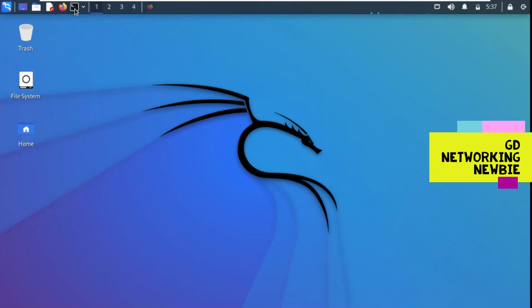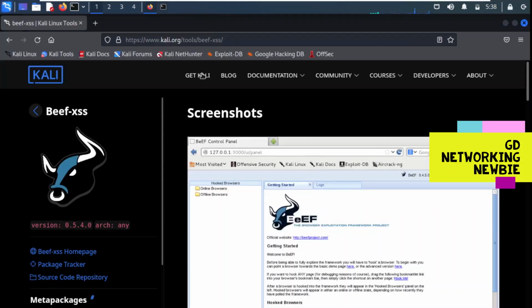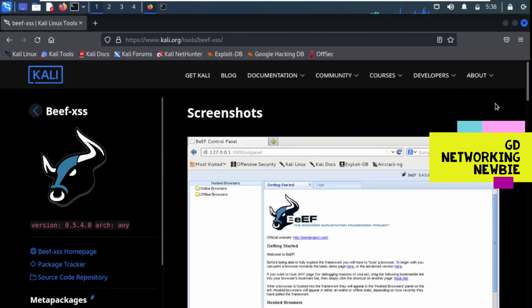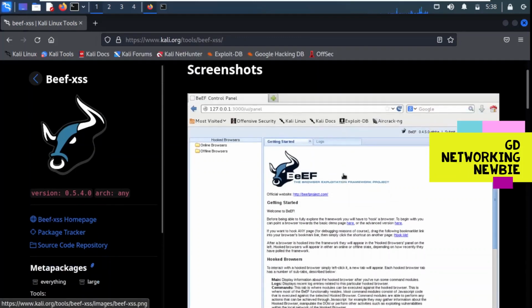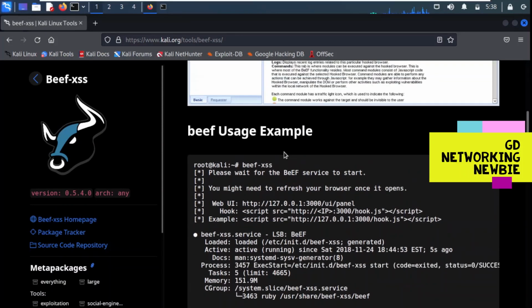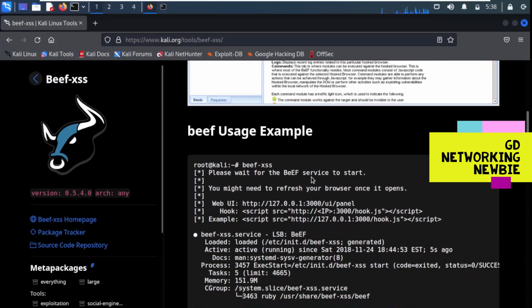Now you can see in the Kali Linux machine, this is the terminal which I have launched here. For installation, I'm going to their link, kali.org, tools and BeEF XSS. I'll put the link in the description section. You can see here we have the BeEF usage example, and how we need to proceed with that.